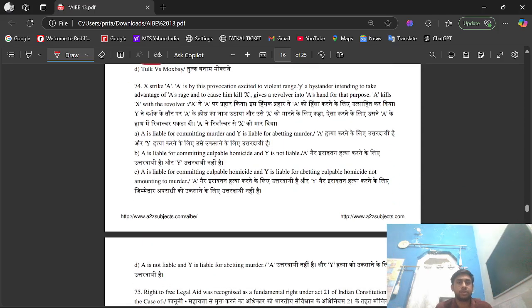Next question, question number 74. X strikes A. A is by this provocation excited to violent rage. Y, a bystander, intending to take advantage of A's rage and to cause X to be killed, gives a revolver into A's hand for that purpose. A kills X with the revolver.